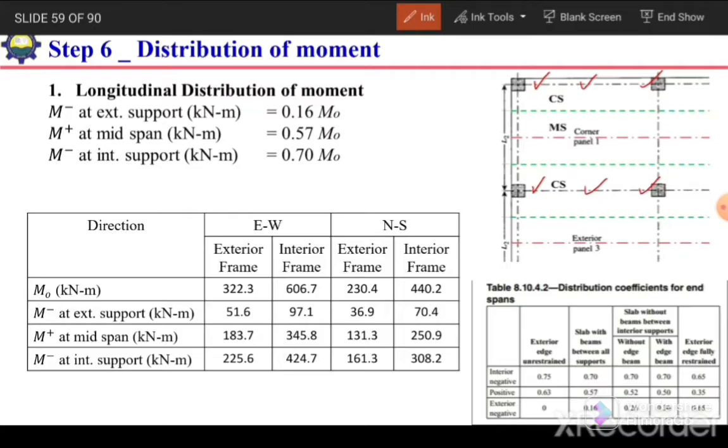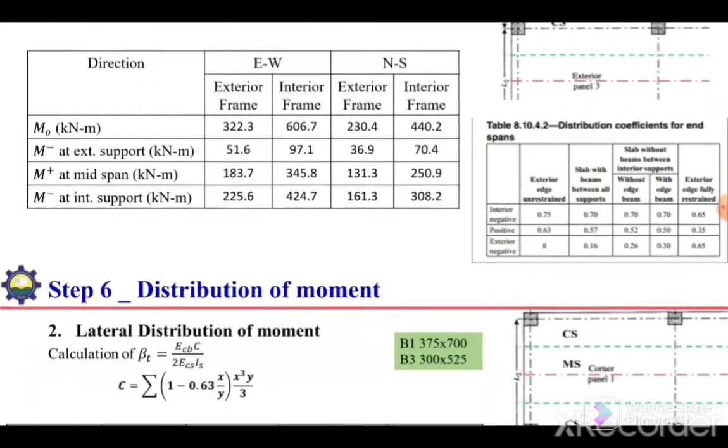The next step will be to distribute this calculated moment in the transverse direction, in this direction, to the column strip and middle strip. And here also, the column strip and middle strip. So we need to distribute this moment in the transverse direction.